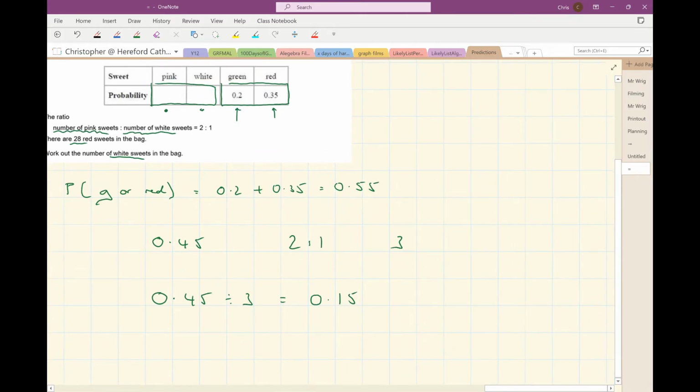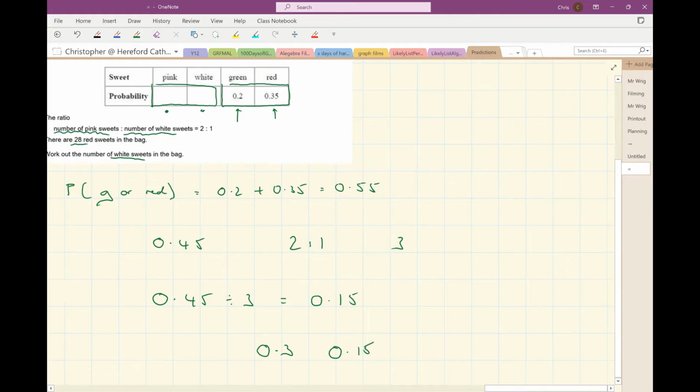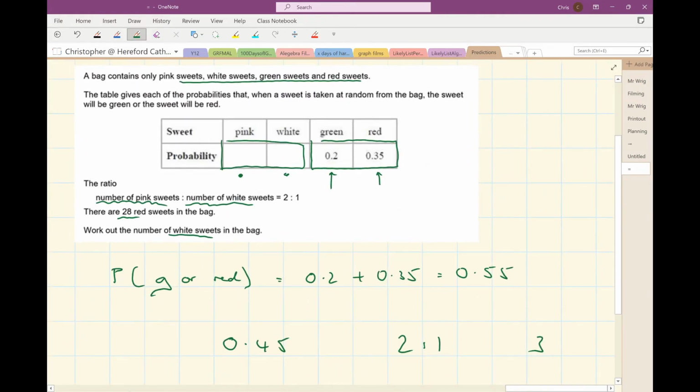So that will mean that the probability of pink will be twice that, 0.3, and the probability of white will be 0.15. Probability of pink, 0.3. Probability of white, 0.15.